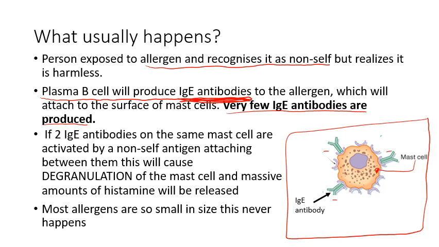Up until this point, we have not experienced an allergic reaction. An allergic reaction will be triggered if 2 IgE antibodies on the same mast cell are activated by a non-self antigen at the same time. What I mean by that is we need to have our non-self antigen attaching to, say, this antibody here, and at the exact same time, we also need it attaching to this antibody over here. Now they're quite a distance apart, so the likelihood that that is actually going to happen is very rare.